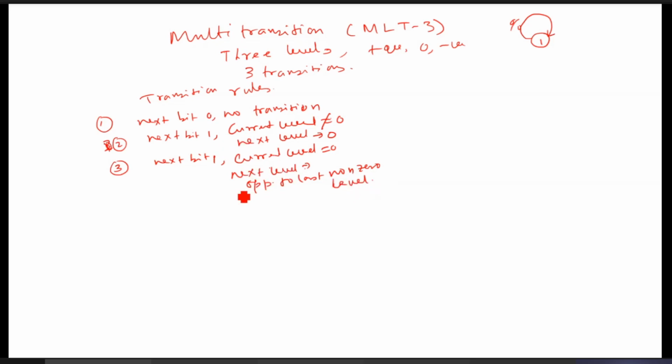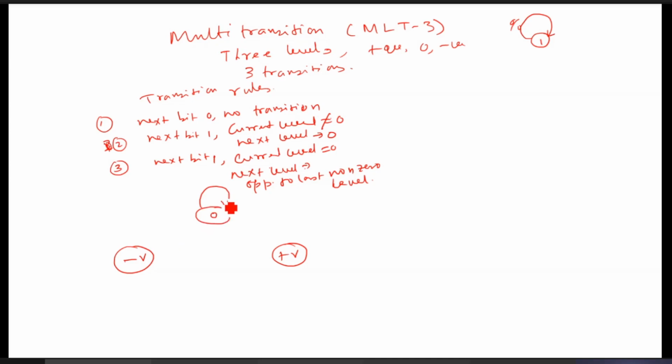You see, if you see these state diagrams, it will be more clear. So this is 0, three levels are there. This is minus V, and this is plus V. If the next bit is 0, then there will be no transitions.